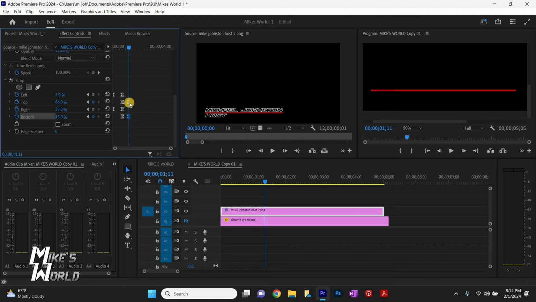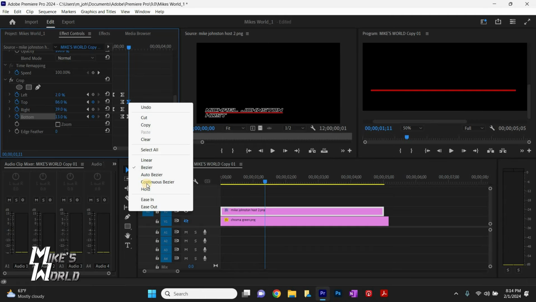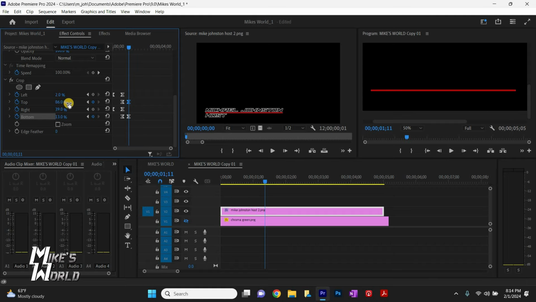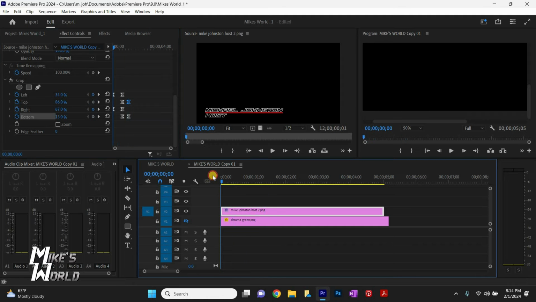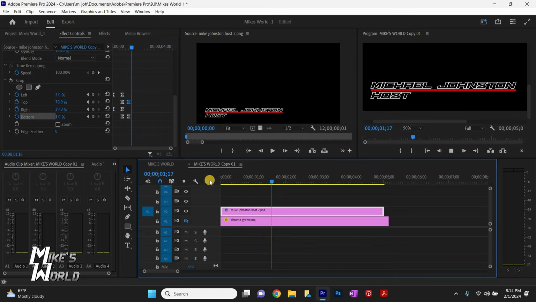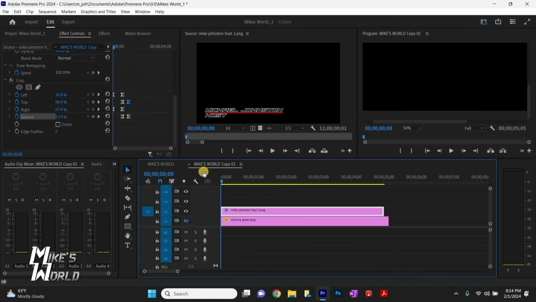That's an ease in. And now from there, just reveal the words. Just like that. And when we play it, it reveals itself. The line extends, and then the words reveal. And you can adjust your keyframes if you want it faster or slower. So you can just pull keyframes and adjust. But that's basically how it works.